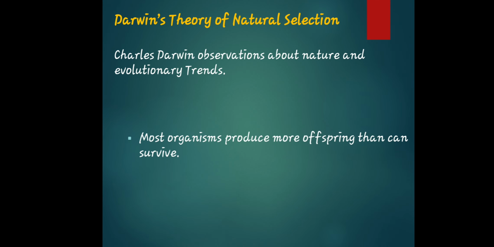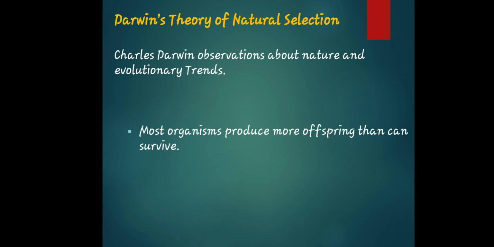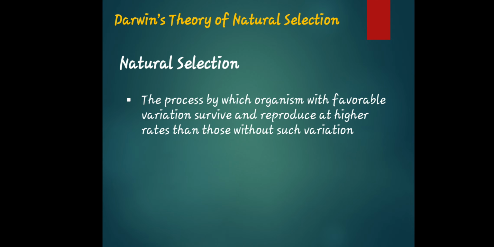Okay. Next, we have: most organisms produce more offspring than can survive. Even as living organisms produce offspring, from time to time some also die. That is why the organism produces more offspring than can survive. Meaning to say, not all of the species or organisms can survive, because from time to time, death appears. So, natural selection itself is the process by which organisms with favorable variation survive and reproduce at higher rates than those without such variation.